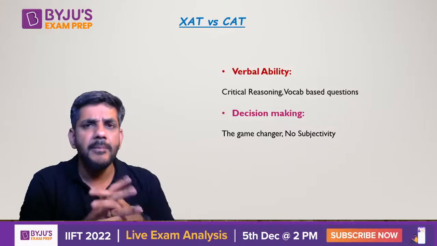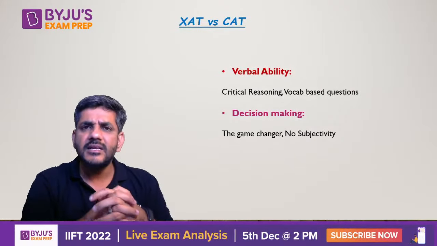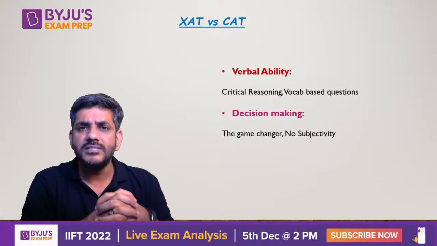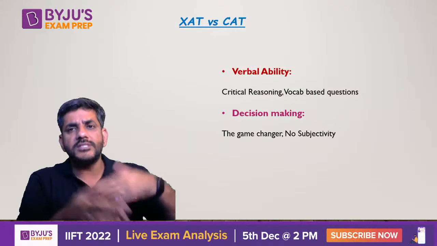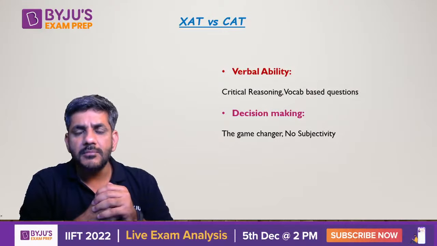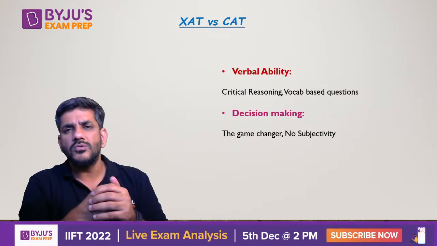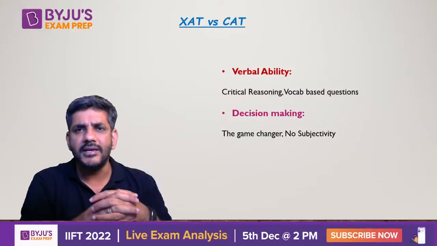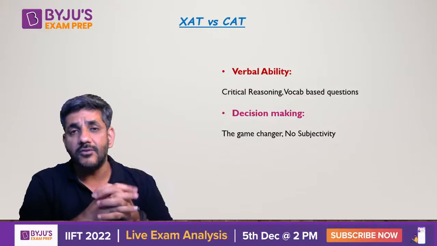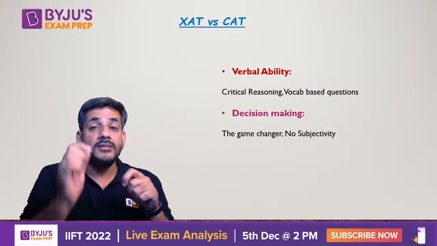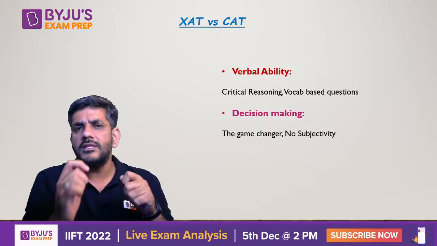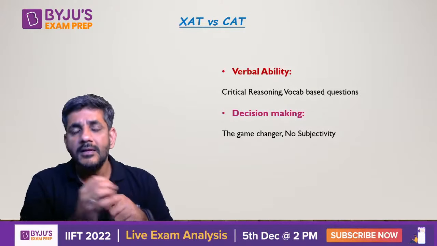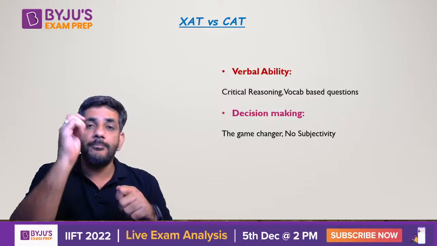And yes, many people say, sir, how will we do decision making? There is so much subjectivity in those questions. They always ask which is the best possible option among the given, what should a person do? That is a very opinion based thing, very individualistic. So how can we say that there is one correct answer for that question? But they actually create all these questions so beautifully that you can actually prove it.